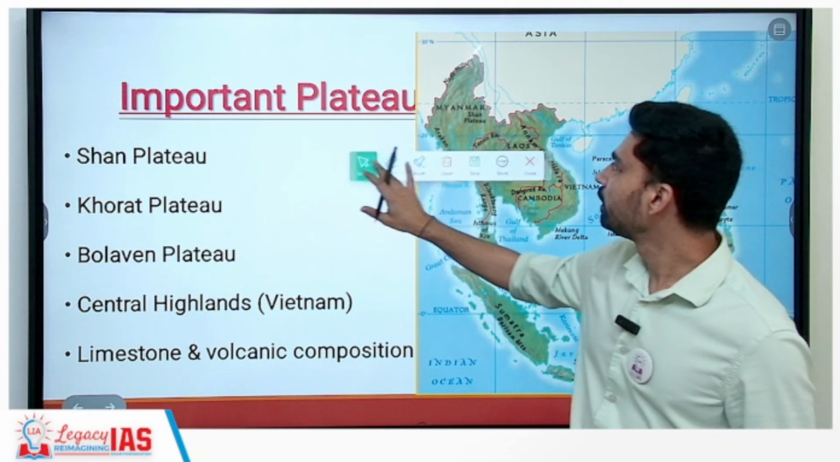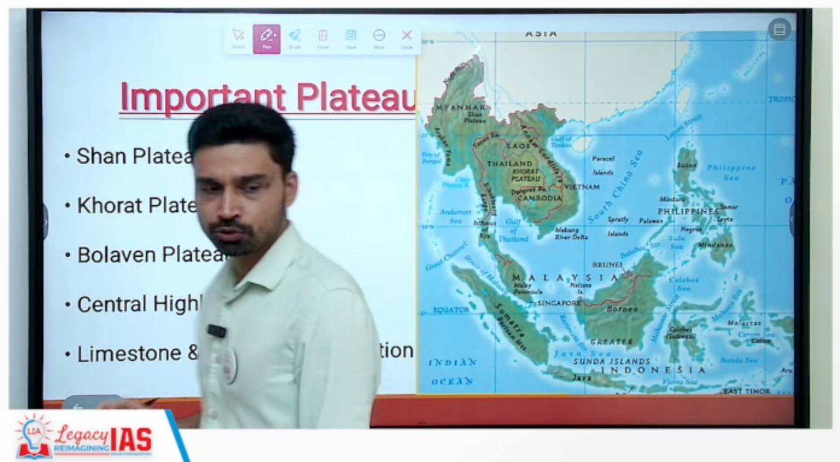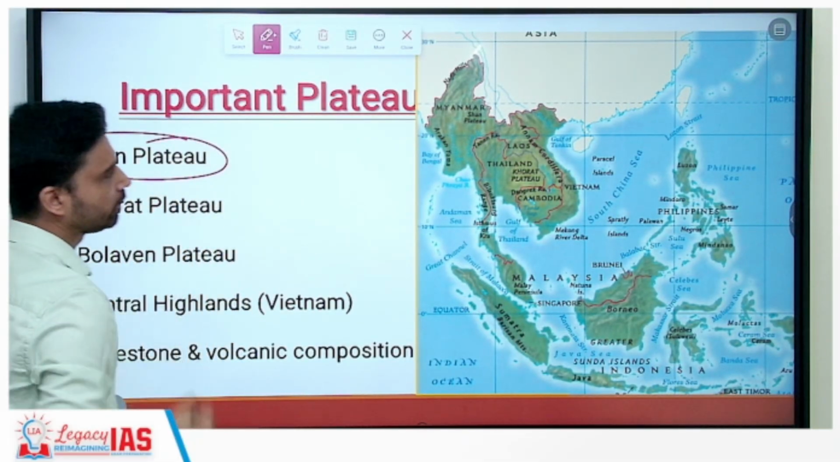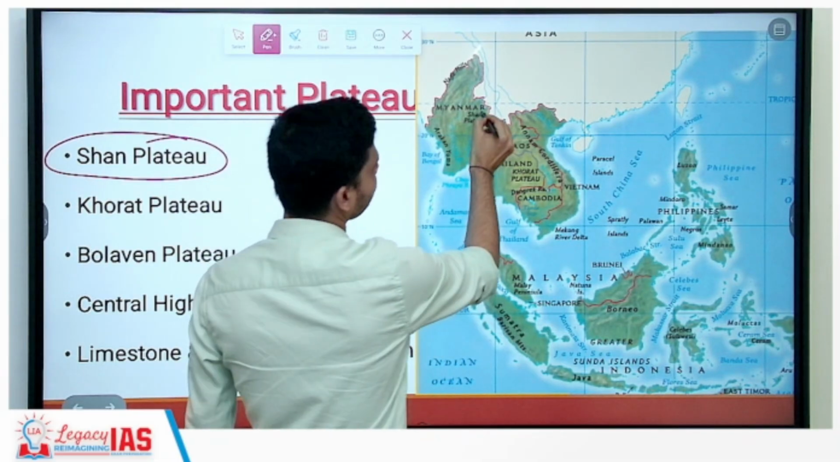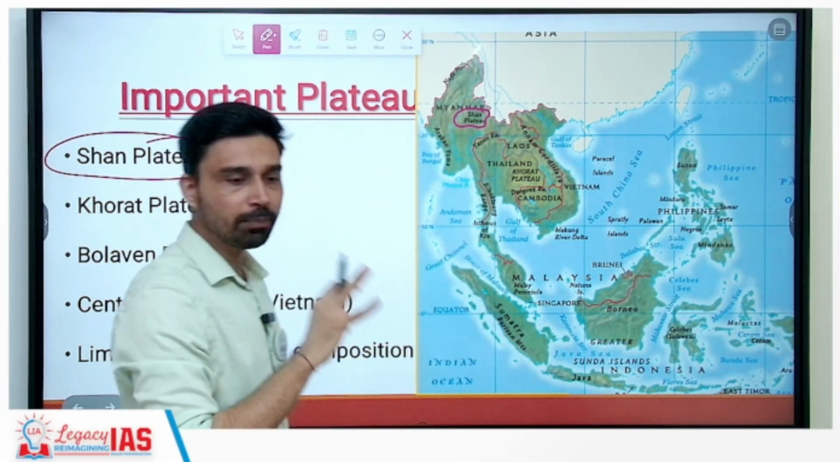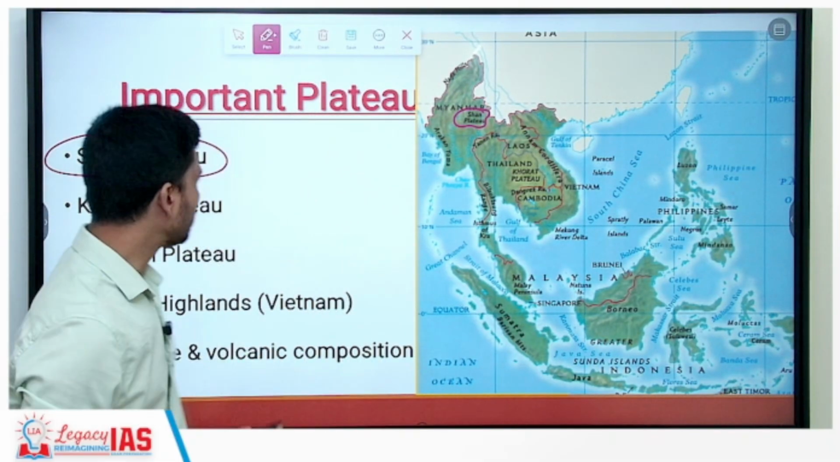Now, apart from mountains, we can take a look at the important plateaus that are part of Southeast Asia. The first plateau is Shan. Shan Plateau you will find here. So you can see it is a part of Myanmar. So in the central part of Myanmar you have the Shan Plateau. Shan State also you can find in Myanmar as such.